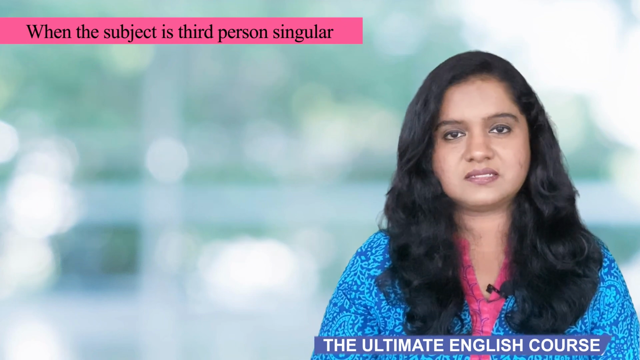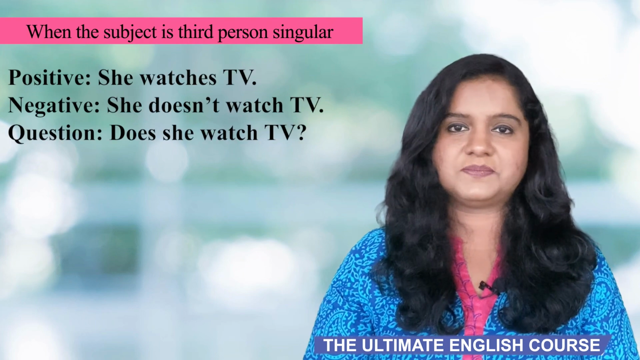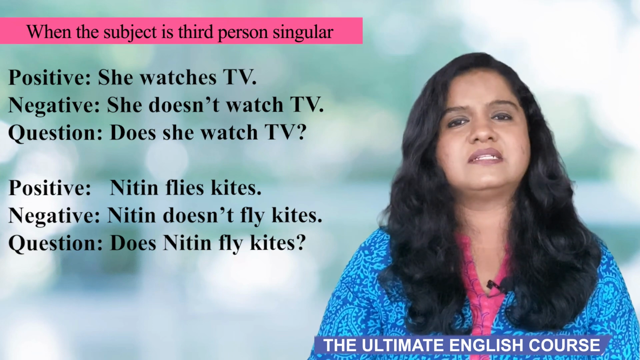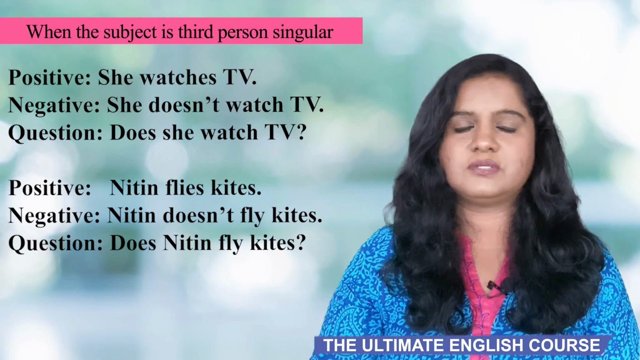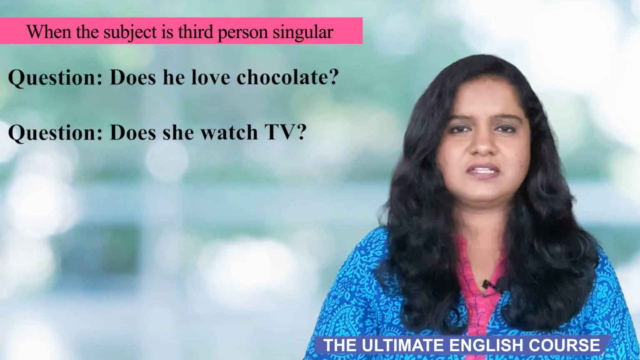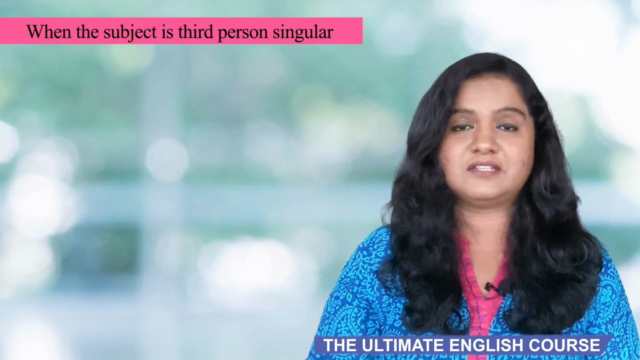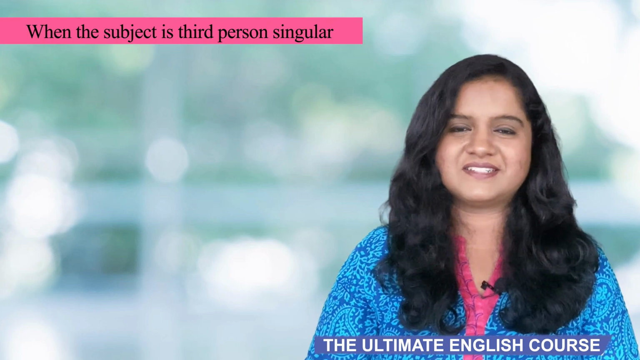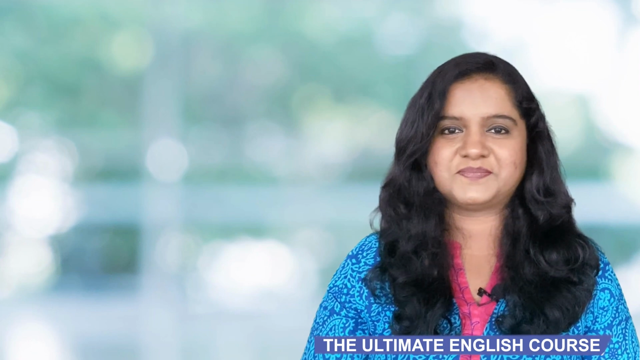And to the next sentence. She watches TV becomes she doesn't watch TV. And Nitin flies kites becomes Nitin doesn't fly kites. And to make questions, you just have to place does before the subject. Does he love chocolate? Does she watch TV? Does Nitin fly kites? Well, simple, isn't it? So now you've learned the structure of the simple present tense.